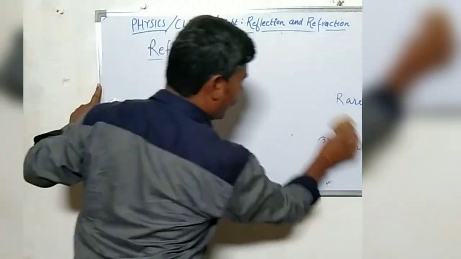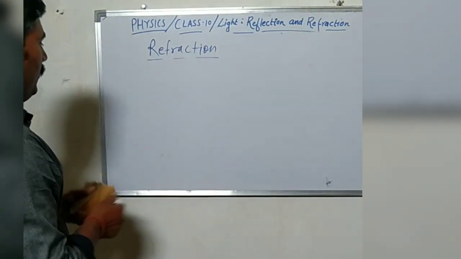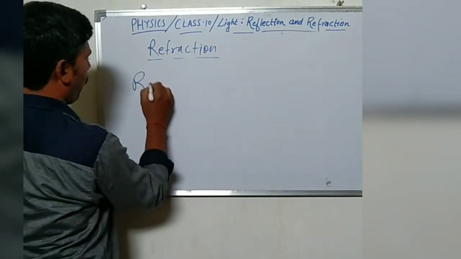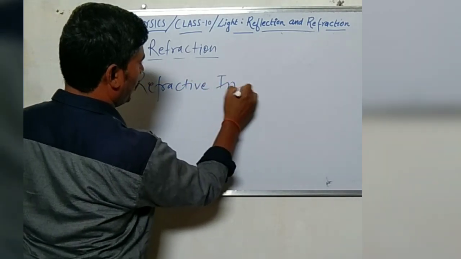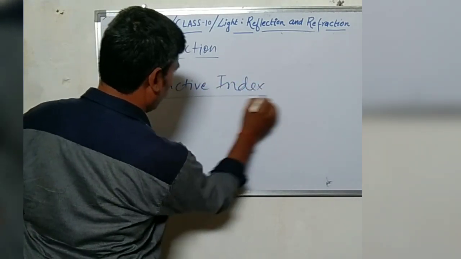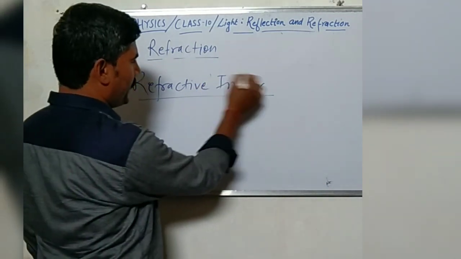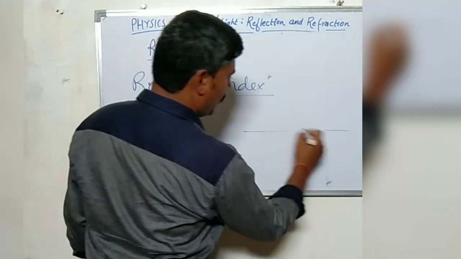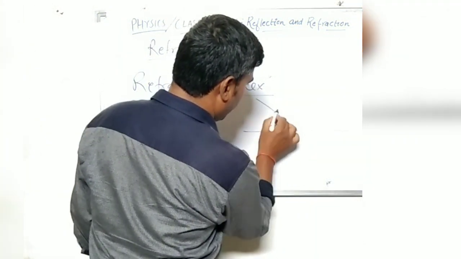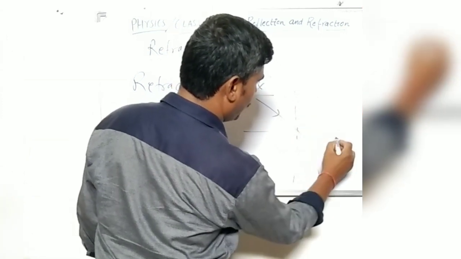What is refractive index? Refractive index is basically the quantitative value of how much denser the second medium is in comparison to the first medium.